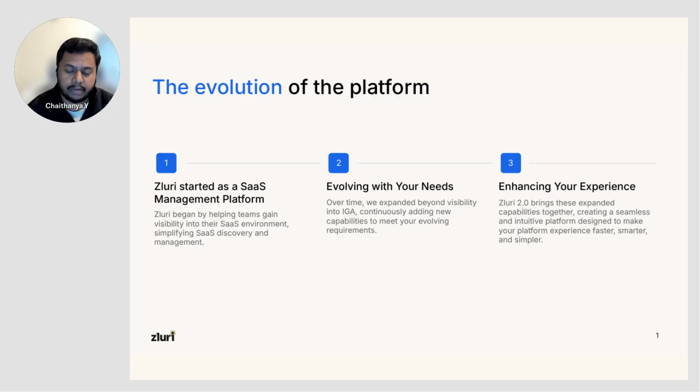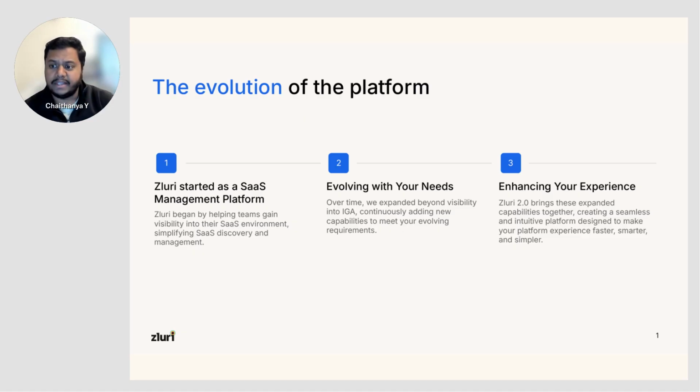So with the fundamental focus that we started Zluri with, that platform slowly started evolving. We realized that we can offer a lot more with the data that we're able to collect from these applications. We can not only give you information about your licenses, your cost, and the applications that you're actually using inside the organization, but also help you manage and govern access to these applications, because we're able to understand how each of the employees is using them, and also help companies ensure that their SaaS ecosystem is a lot more secure.